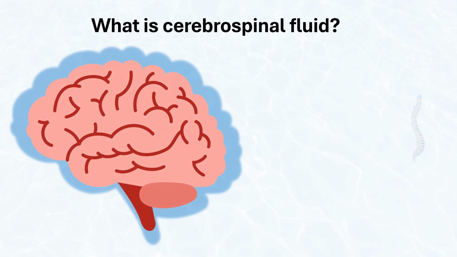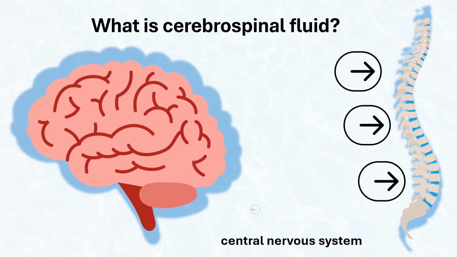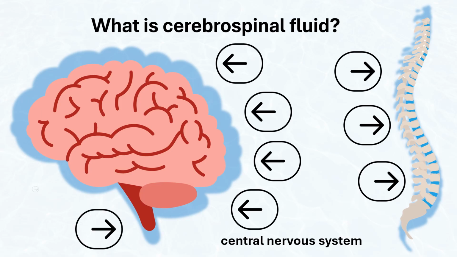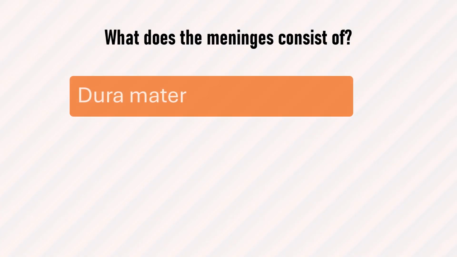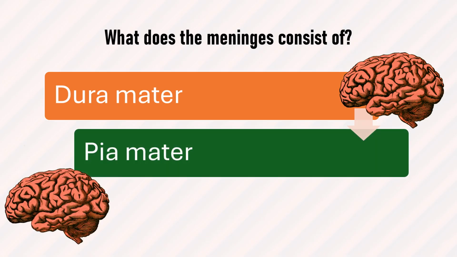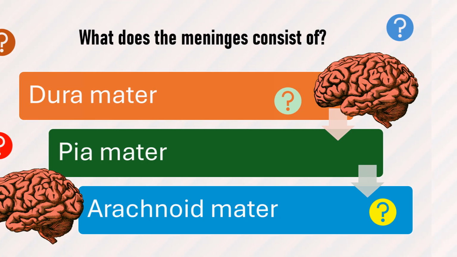What is cerebrospinal fluid? Cerebrospinal fluid is a clear fluid substance that surrounds the central nervous system and fills the cavities of the brain. What does the meninges consist of? The meninges are composed of three layers of the central nervous system. The dura mater is a thick membrane surrounding the brain and spinal cord. The pia mater is a membrane that comes into contact with the nervous tissue. The arachnoid mater is located between the dura and pia mater.